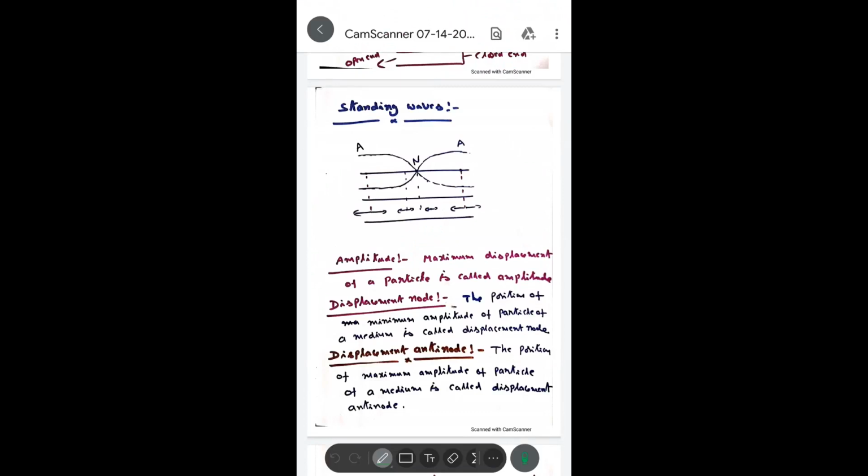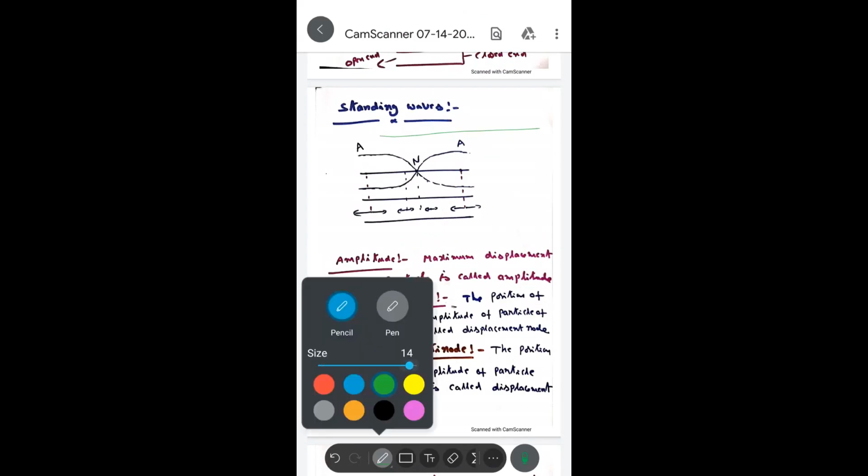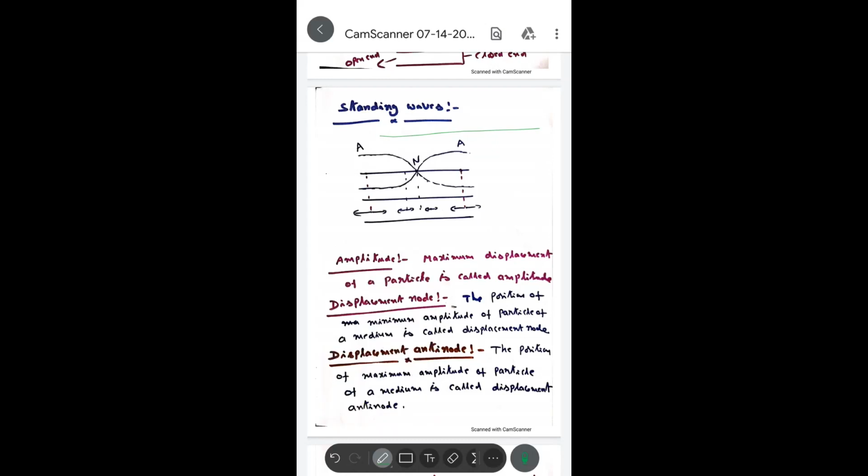Suppose a crest arrives at the free end. Free end means what, sir? That is not fixed. Suppose a crest arrives at a free end, what happens? It reflects as a crest. If a crest arrives at the free end, it reflects as a crest only.